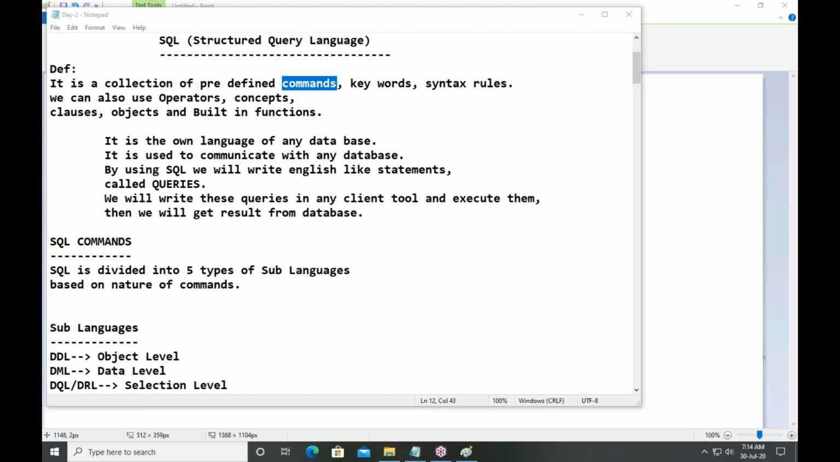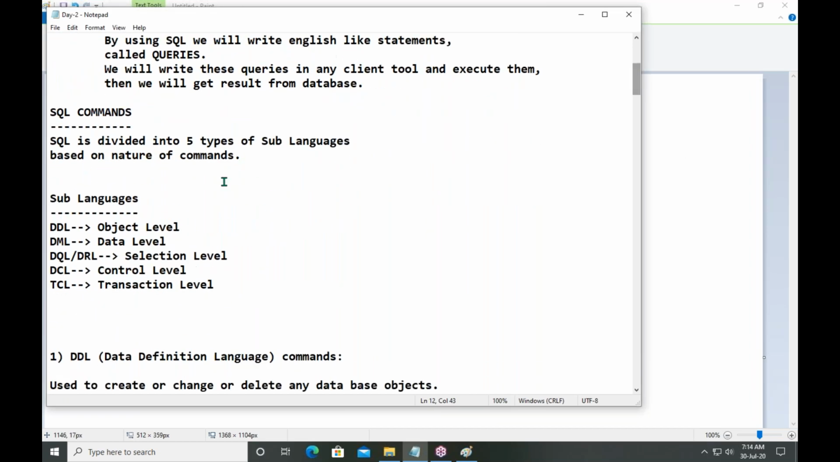SQL commands are divided into 5 categories. What are they? DDL, DML, DQL, DCL, TCL. What is DDL? What is DML? What is DQL?